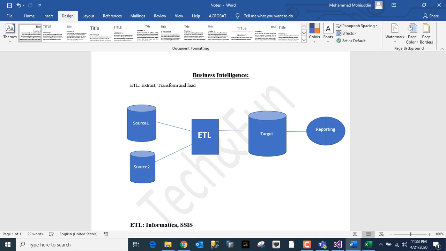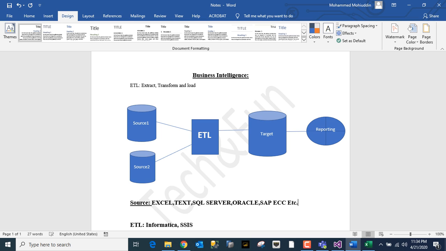So this is business intelligence, just an example. The source can be anything, and the target can be anything. The source can be Excel, a text file, SQL Server, Oracle, SAP ECC, etc. Any type of source can be there.